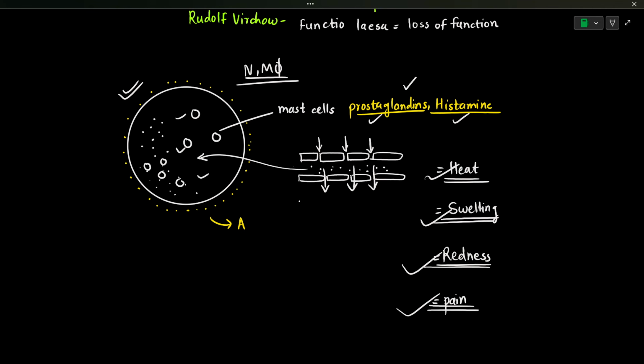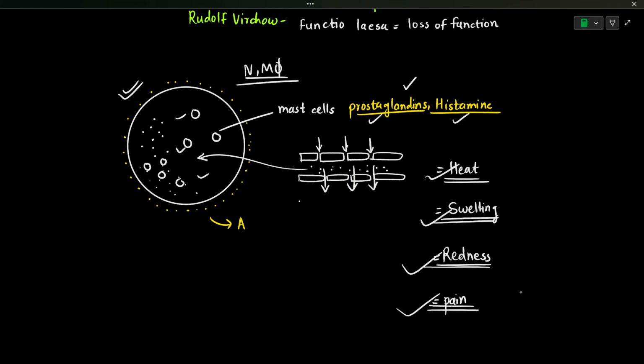But besides those signatures, there are some systemic effects of inflammation as well. By systemic effects I mean the effects which will be seen all over the body, such as fever. Inflammation also causes fever. Fever is a global response. The temperature of the body will be increased due to the hypothalamus. Some cytokines such as IL-1, IL-6, or the TNFs, tumor necrosis factors, are the ones which act on the hypothalamus and increase the body temperature.